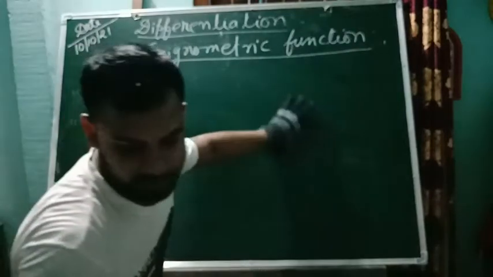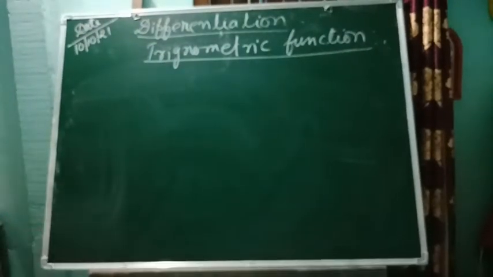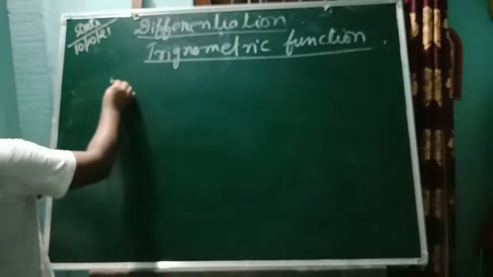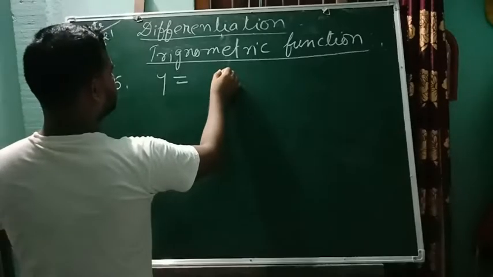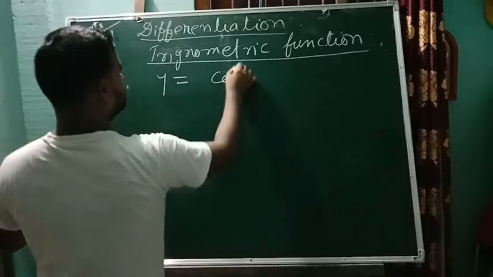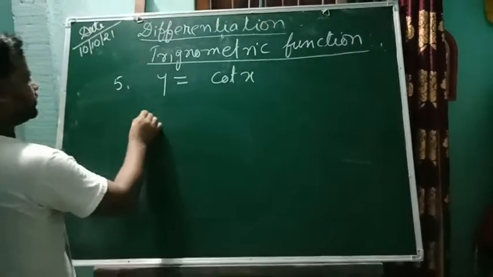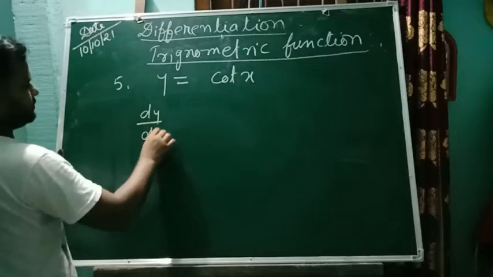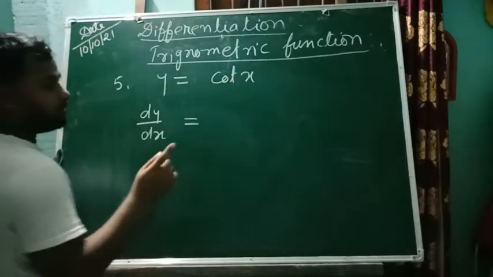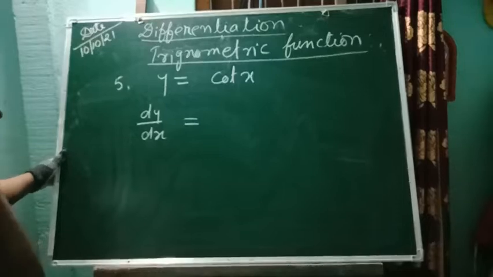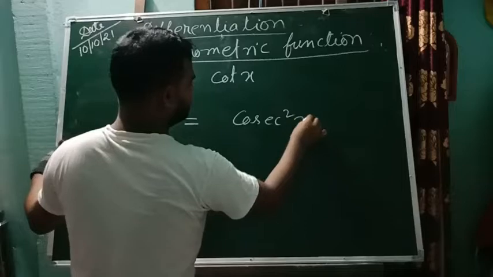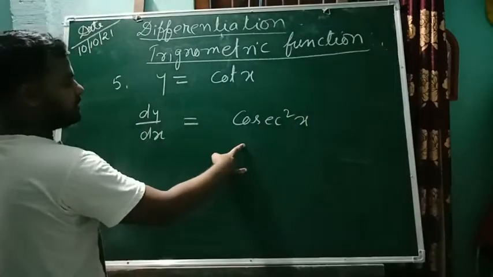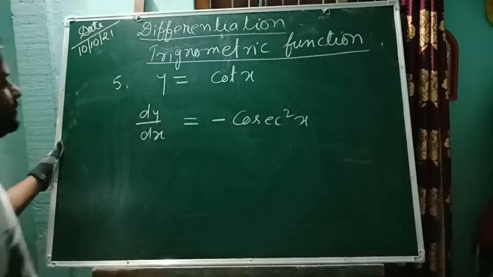So what will be the next formula? Previously it was sec x, no? Now if y is equal to cot x, then d by dx, it will be the opposite of tan: cosec square x. But remember, since sine is negative, cosec will be negative. Got it?